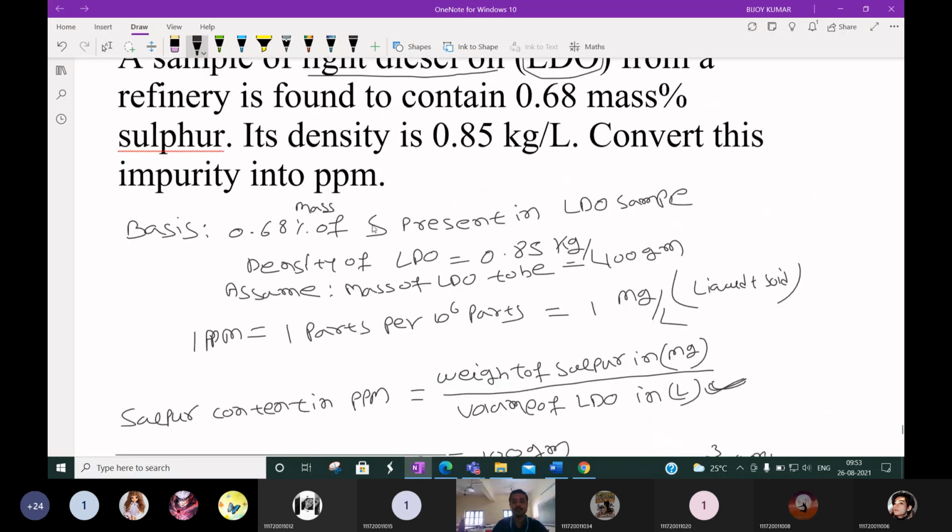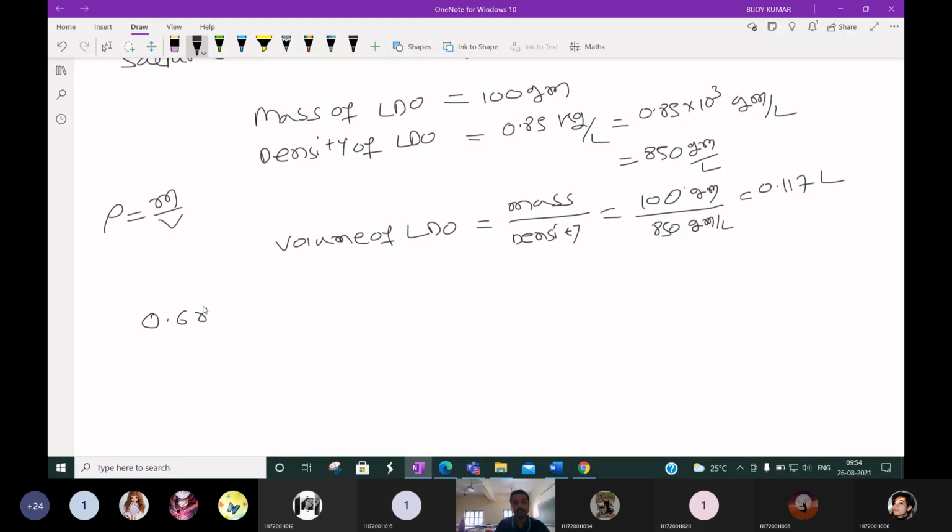So for that, what is the information given? 0.68 mass percent of sulfur is present in the LDO sample. So 0.68 mass percent of sulfur is present in 100 gram of LDO.